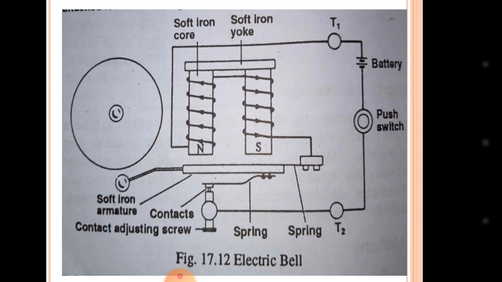When you press a bell, that press will pass a pressure on terminal T2, and the string will detach from that place. When the string gets detached, that soft iron armature starts striking on that hammer, starts striking on that bell, and the bell starts ringing. This is a very simple phenomenon by which a bell is rung.